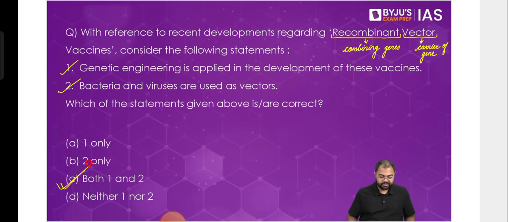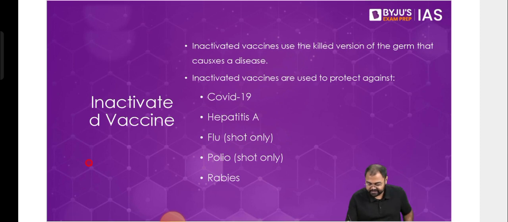So, looking at the various different types of vaccines, first is the inactivated vaccine. What we discussed is that this is where we use the killed version of the pathogen which causes the disease. Against a lot of diseases in the past as well, we see that inactivated vaccines have been used. For COVID-19, there is a vaccine that we used in India which was an inactivated vaccine. Do you know which one? Any idea? Yes, Covaxin, correct. Covaxin that we used in India is an example of an inactivated vaccine.